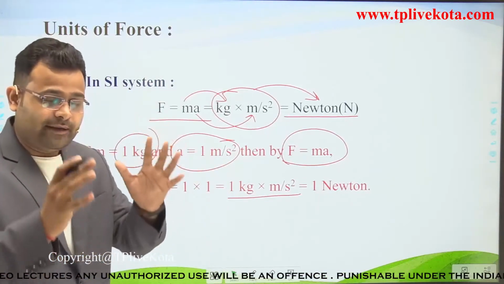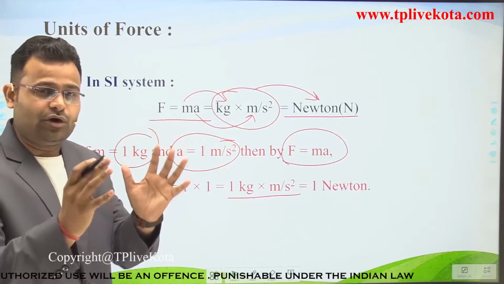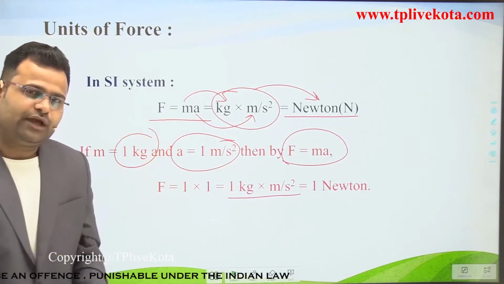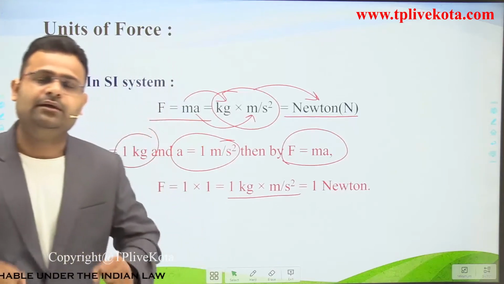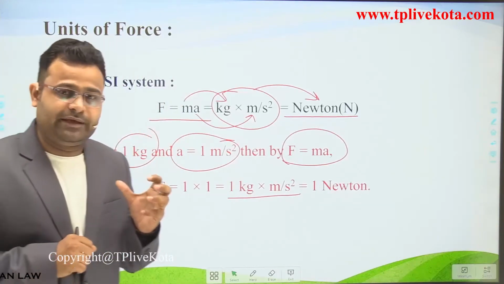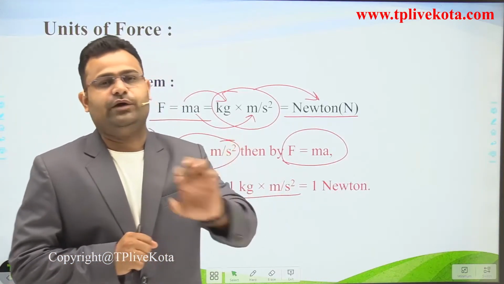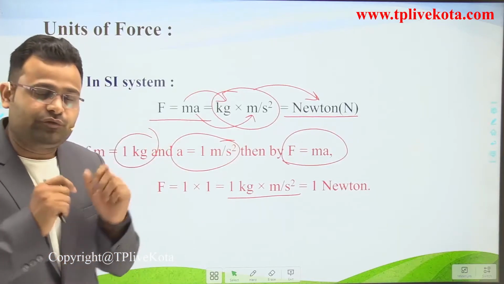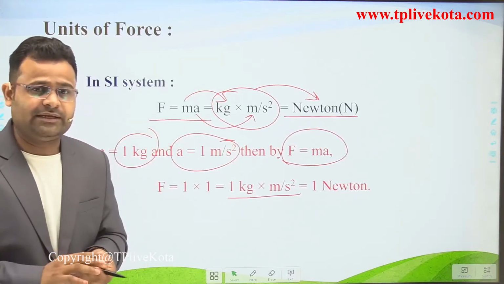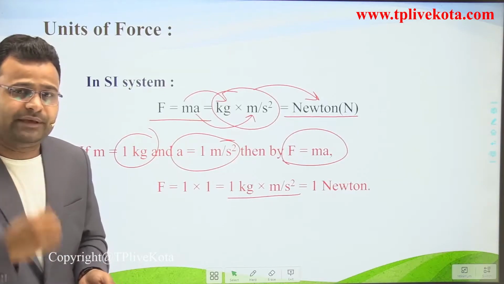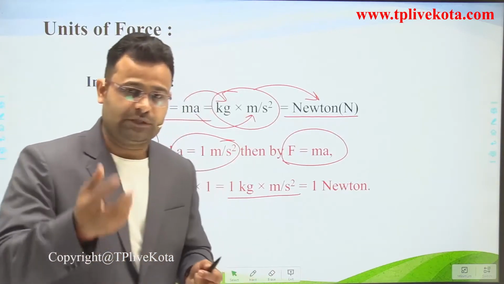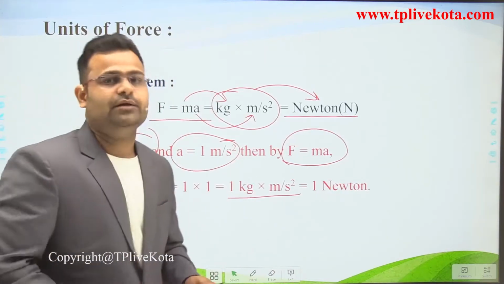Let's suppose I have a box of 1 kilogram and we apply a force and the body gets acceleration of 1 meter per second square. So we can say in that condition the force applied by me is 1 Newton.